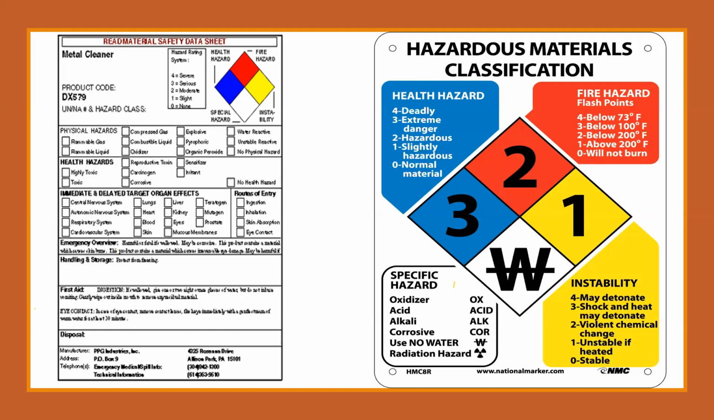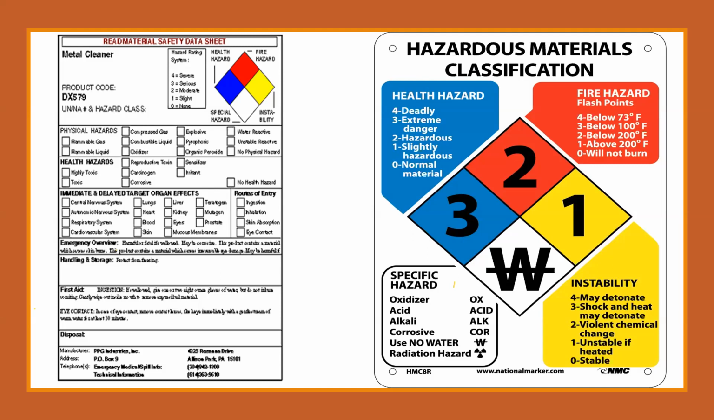So if the hazard rating is 3, it means it is extremely dangerous, right? If 2, it means slightly hazardous. If 0, it means normal. If 4, it means that if you come in contact with this chemical, it is a deadly chemical. It can cause you fatality.